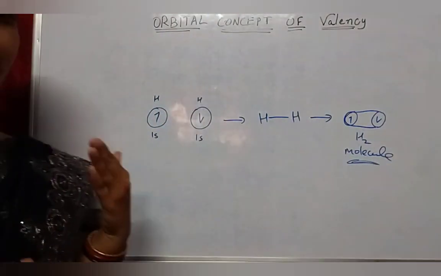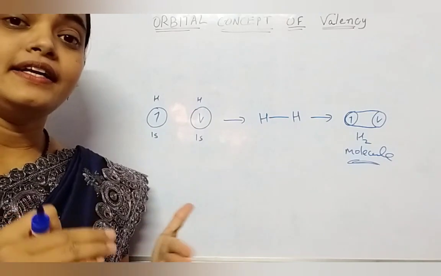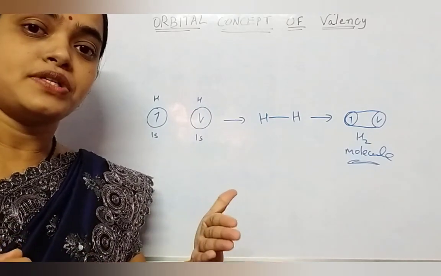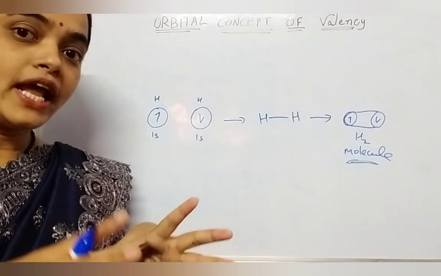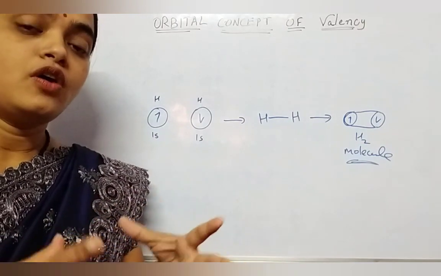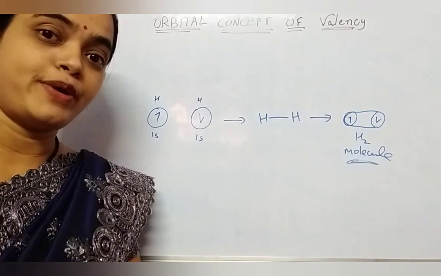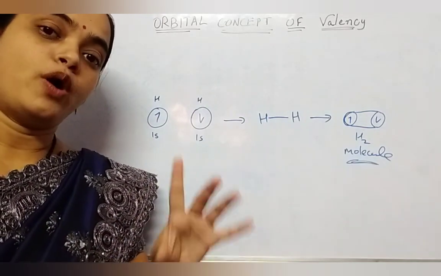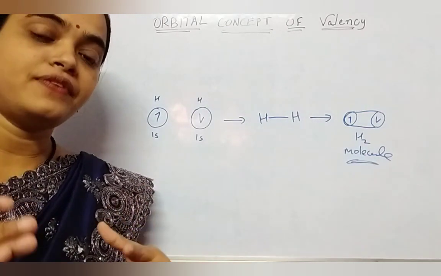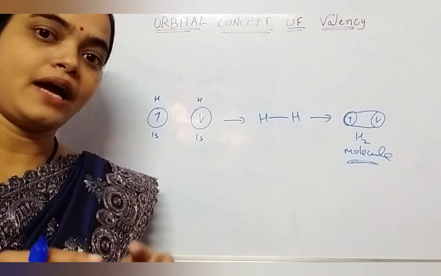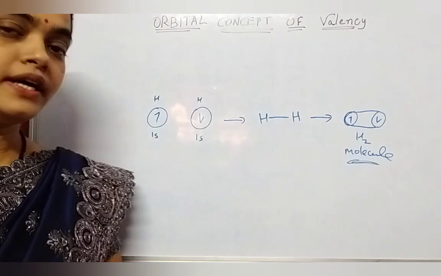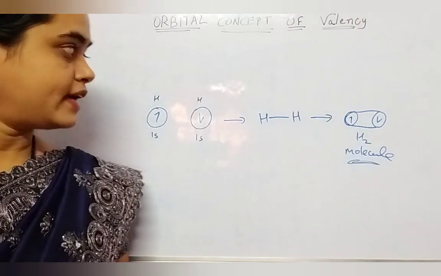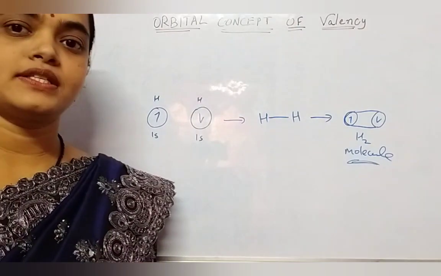So this orbital concept of valency clears the concept of how bonds are formed by overlapping, because here you see overlapping of orbitals. Which orbitals? Valence orbitals. Those orbitals are called bonding orbitals. Valence half-filled bonding orbitals overlap to form bonds. By using the hydrogen molecule, we can see how the bonds are formed.